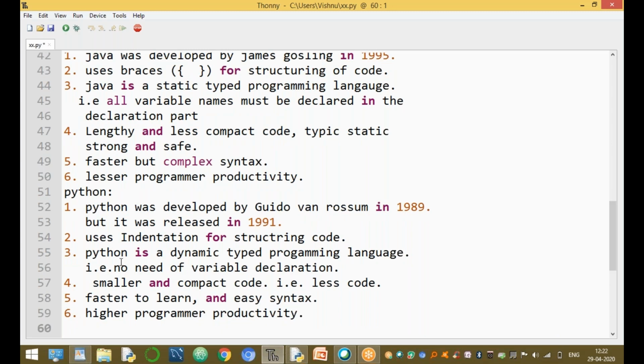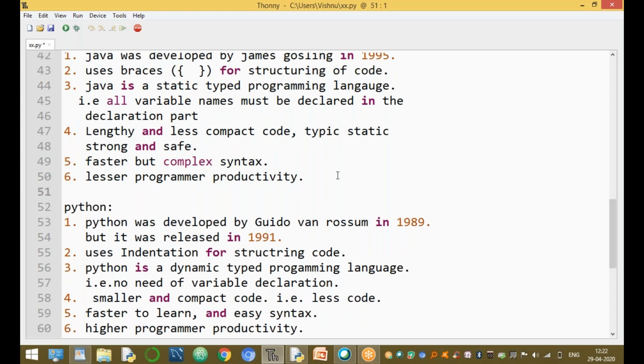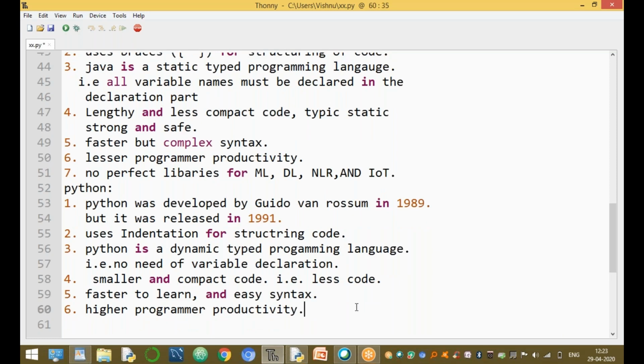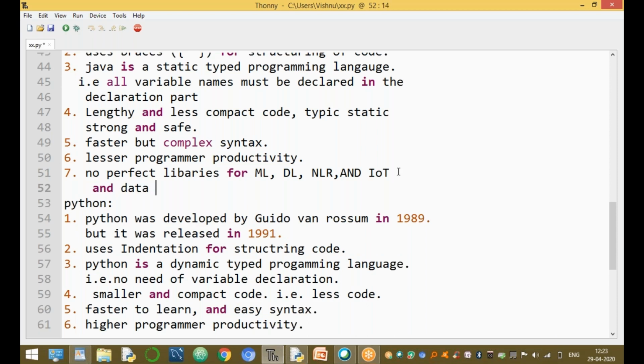One more very important point: Java has no perfect libraries for different algorithms, machine learning, deep learning, NLP, neural networks and IoT. There are no perfect libraries to develop IoT, machine learning algorithms, deep learning algorithms, AI, data analysis applications and data science.